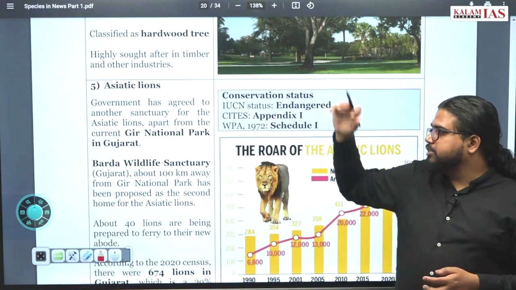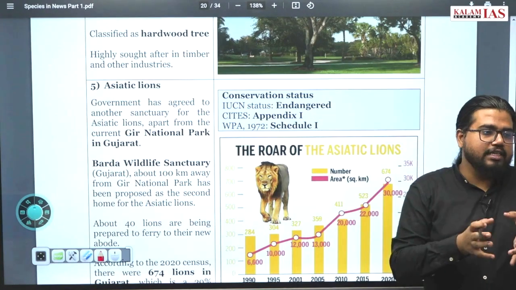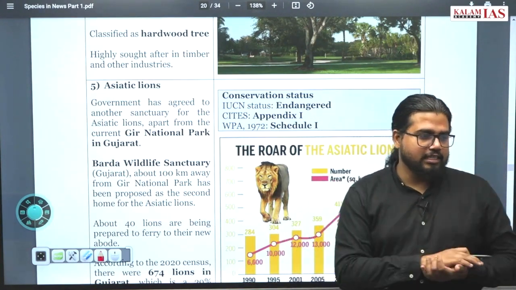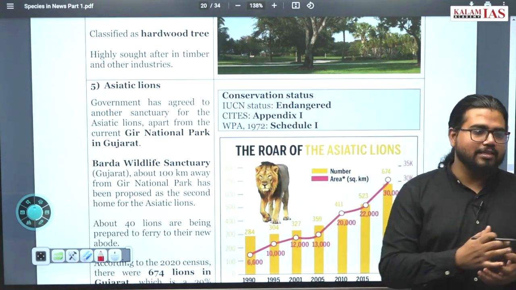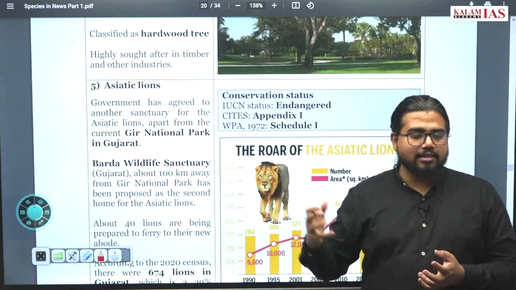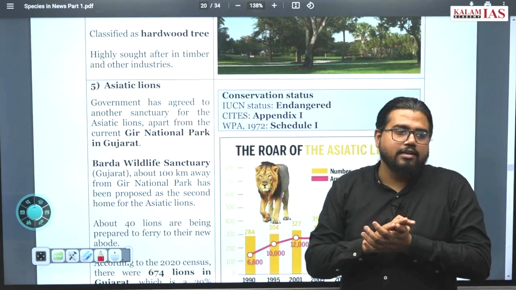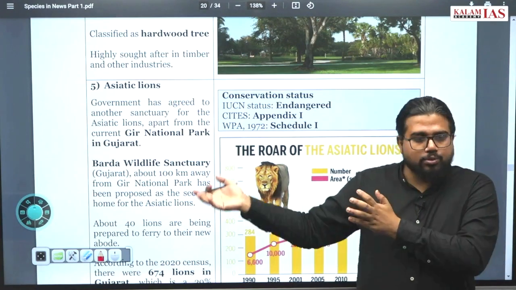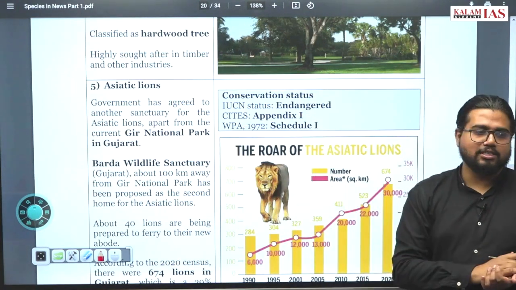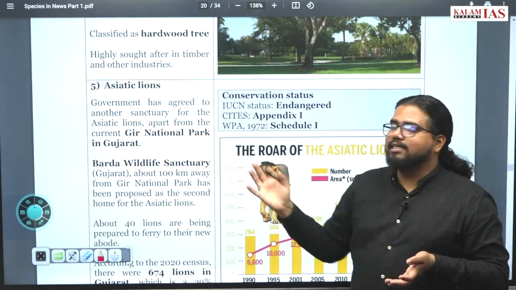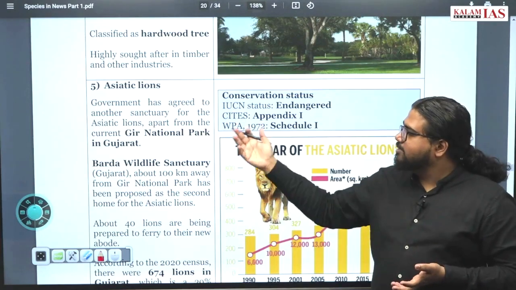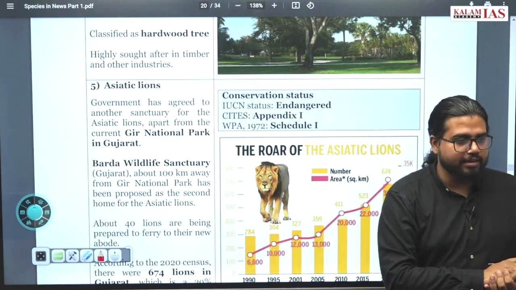And there has been a project for transferring some of the Gir National Park lions to other national parks in Madhya Pradesh, Maharashtra and so on. And the Gujarat government has been resisting this. Why? Lions in this XYZ National Park are a major attraction for tourists. But somehow there has to be some translocation, because Gir National Park is already getting overcrowded with the lion population. And with only one national park, they become more vulnerable.